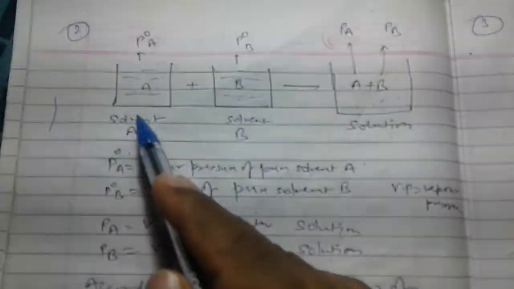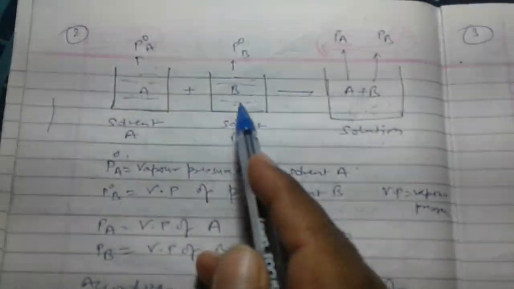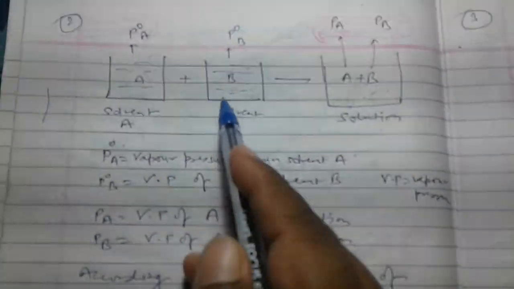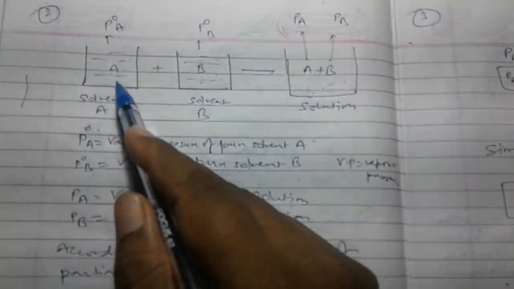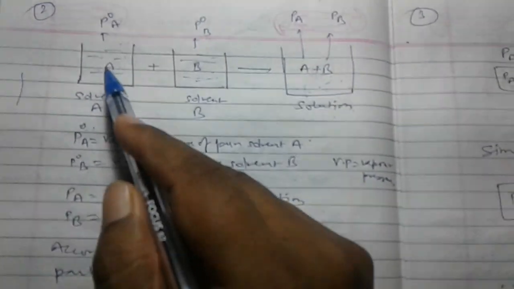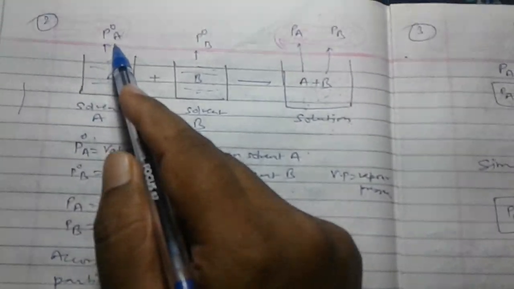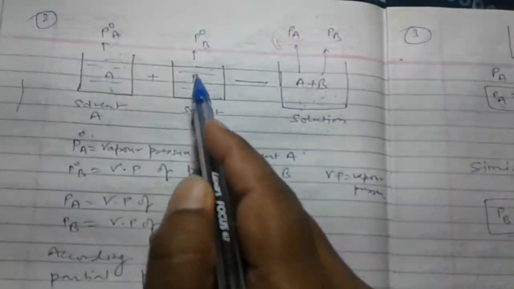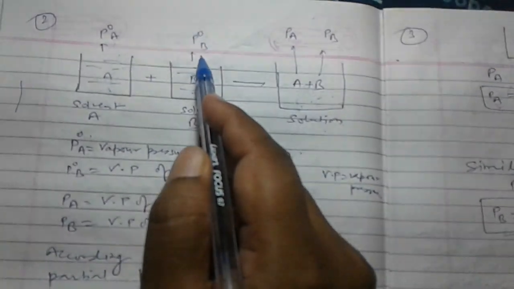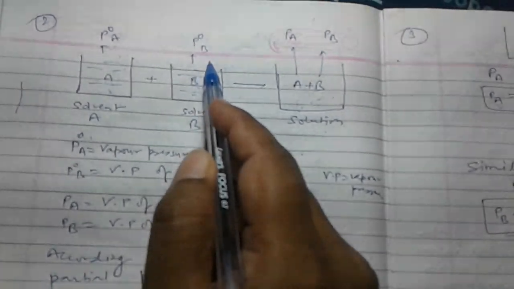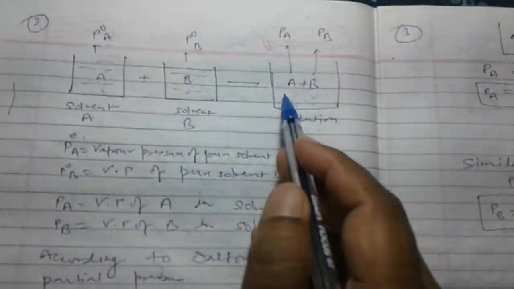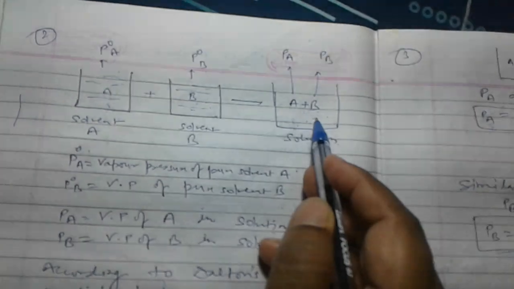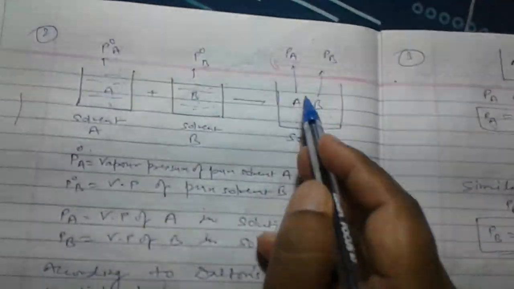Suppose solvent A and solvent B are kept separately in different containers. Here only solvent A is present, so its vapor pressure is known as P naught A. Similarly, for B, its vapor pressure is represented as P naught B. But when we mix A and B together, it becomes a solution.